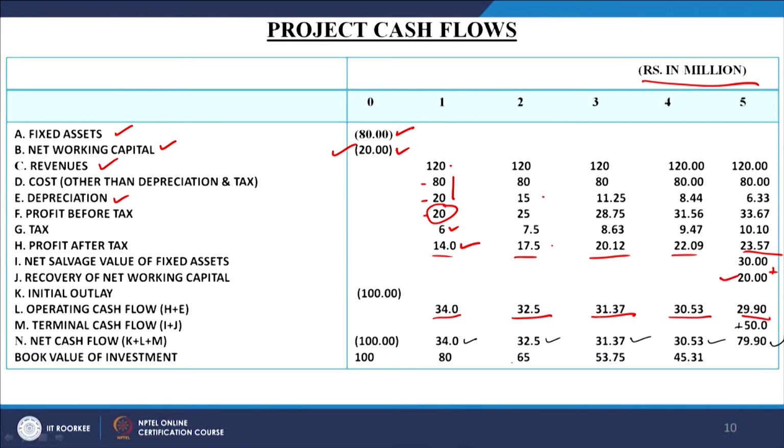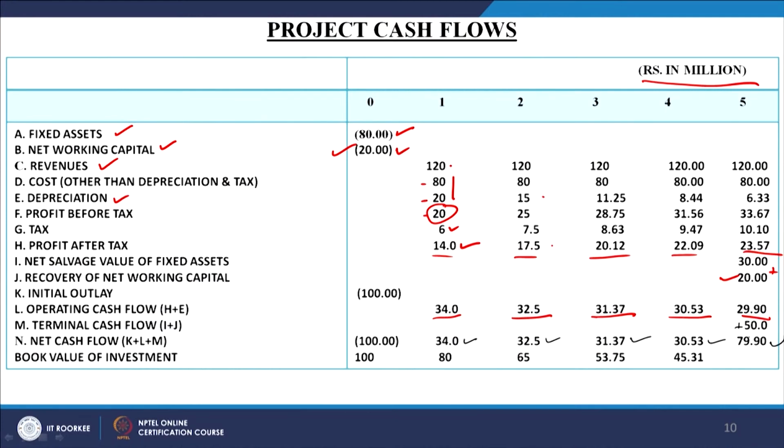Depreciation was here, that is 15 is the depreciation, so it has come down to 65, then it has come down to 53.75, and finally it has come down to 45.31, and in the last year we have to provide the depreciation. So, we are calculating the book value of the investment. Book value of the investment is not calculated for the 5th year, because in the 5th year the project has been closed down, it has been terminated, right. So, this is the entire process.